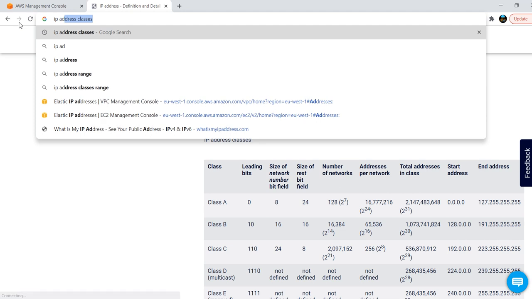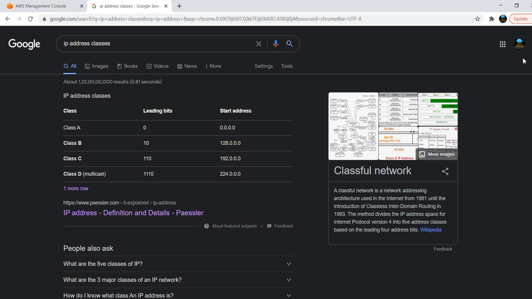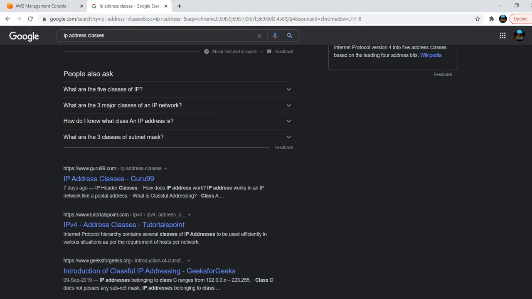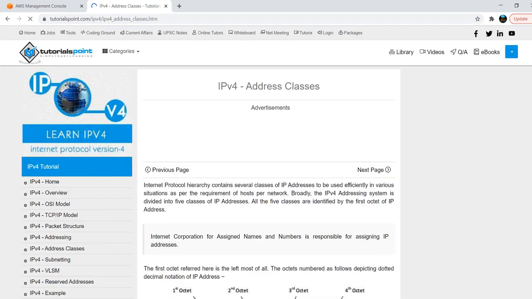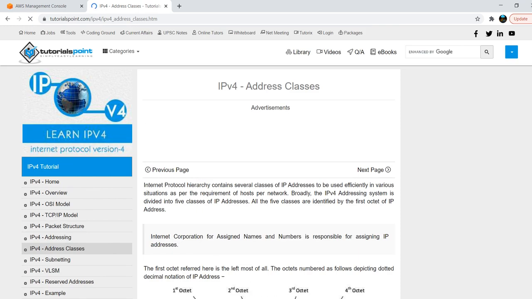IP address classes. Okay, IPv4 addressing.